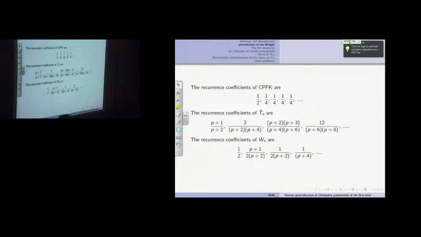This is the generalized Gegenbauer polynomials for alpha equals beta equals minus half. And this is the new ones. So please note here that this is 1 over 2. And this is 1 over 2 in our new work. This is for p equals 0, 1 over 4. Even here, for p equals 0, 1 over 2. For p equals 0, 1 over 4, etc. So these all are generalizations. Please note this. I will talk about this later.